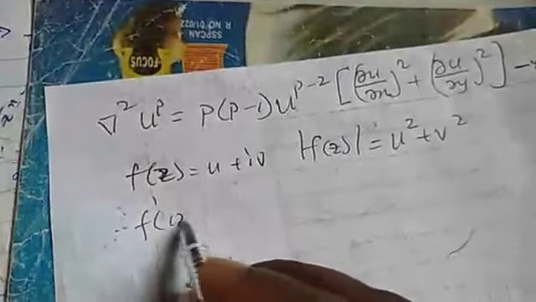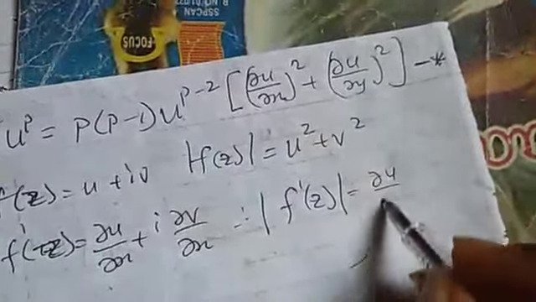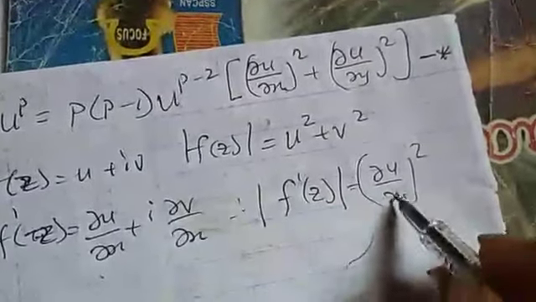I need to quickly bring out something here. We know that if f of z is u plus iv, then absolute value of f of z is simply the square root of u square plus v square. Therefore, if f prime of z is the u dx plus i dv dx, therefore absolute value of f prime of z will simply be the square root of the u dx all squared plus the u dy all squared.